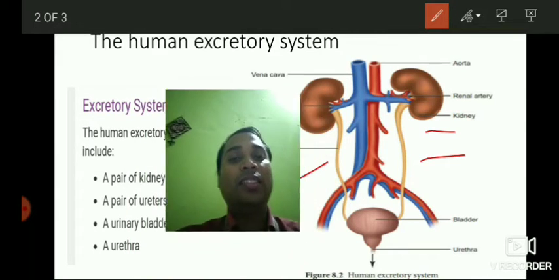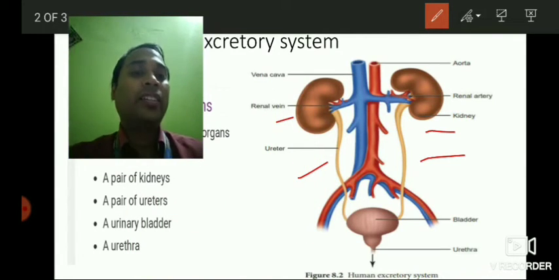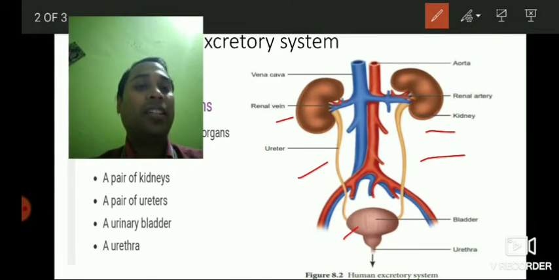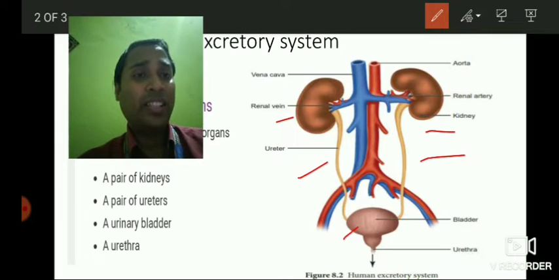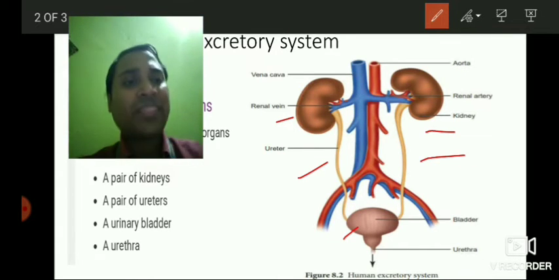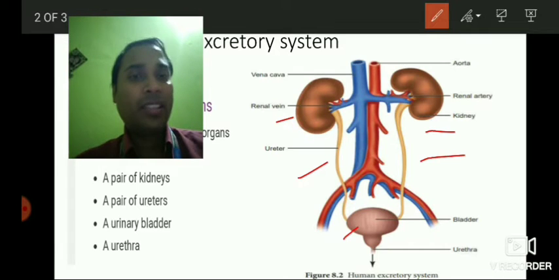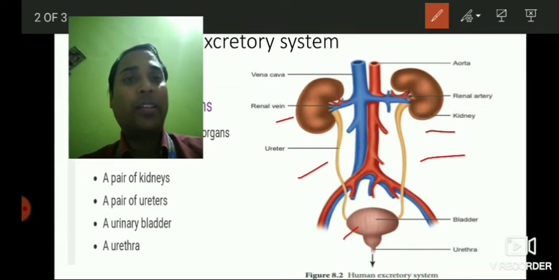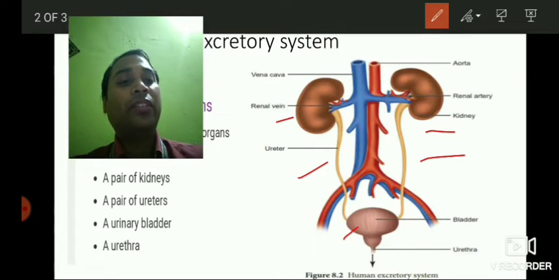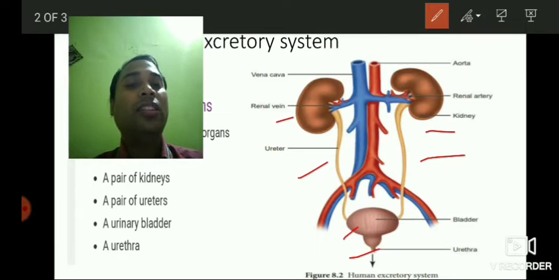And then we have this part which is called the urinary bladder. This is the bladder where the urine is stored, and when the bladder is filled with urine, then we have a sensation of expelling it. That urine comes out through the opening which is called the urethra.